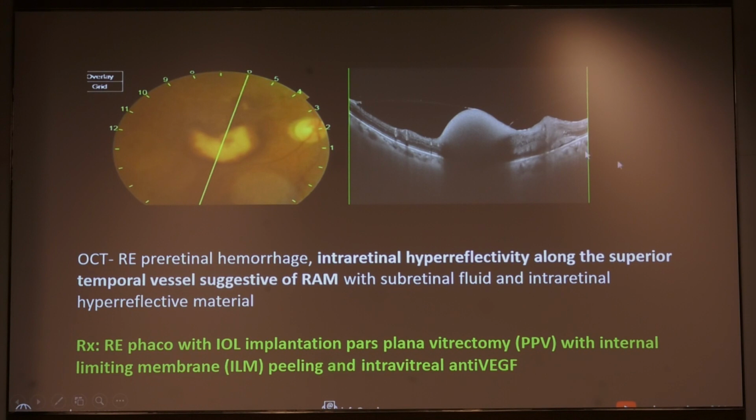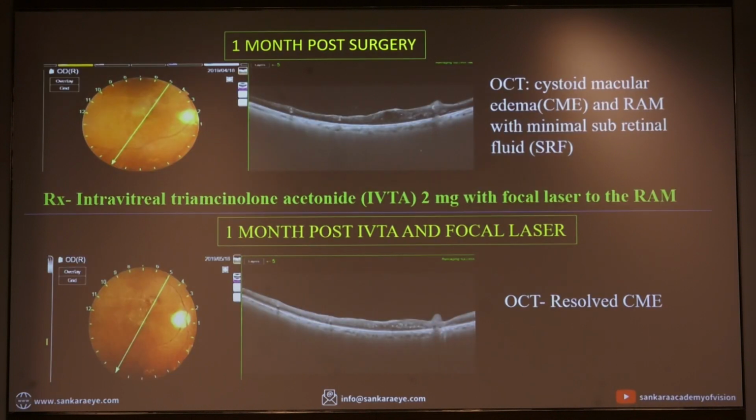At this point, we advised phaco with vitrectomy along with intravitreal anti-VEGFs. One month post-surgery, the patient showed cystoid macular edema and RAM with minimal SRF. At this point, we advised intravitreal triamcinolone along with focal laser to the RAM. After 1 month of IVTA and focal laser, OCT showed resolved CME.